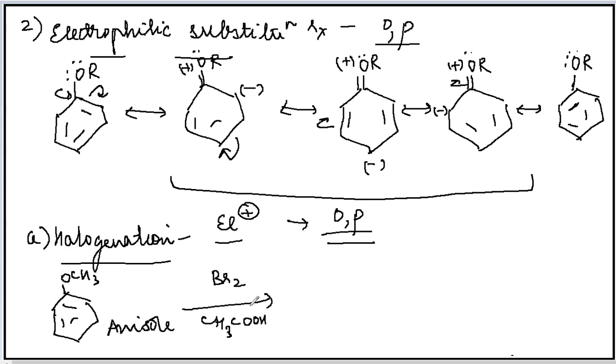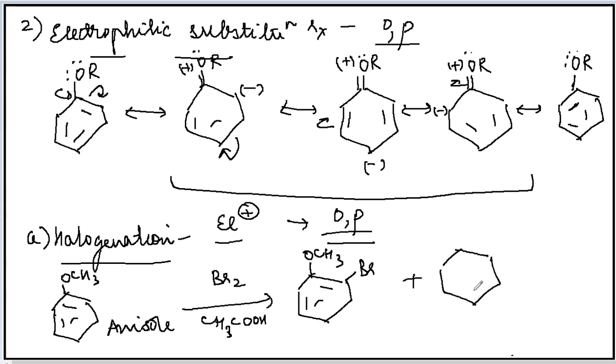In presence of ethanoic acid, it results in the formation of two products, one when the substitution takes place at ortho and one when the substitution takes place at para. Now in this case the para product that is formed will be the major one and the ortho product that is formed will be the minor one. What is the name of the major product?